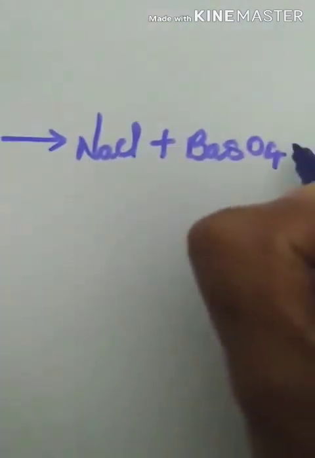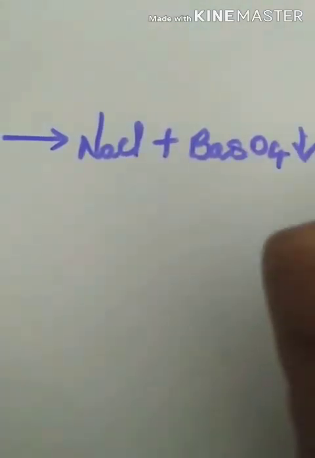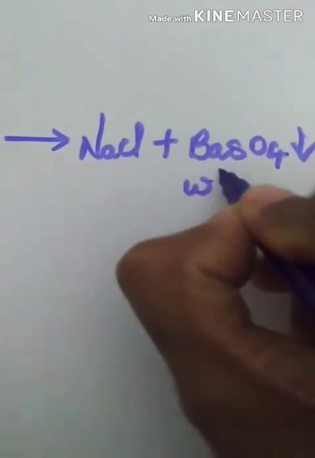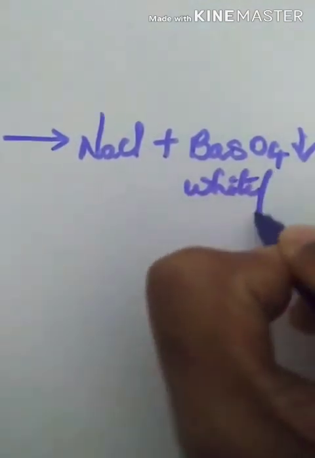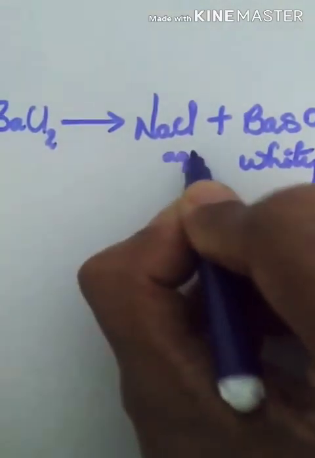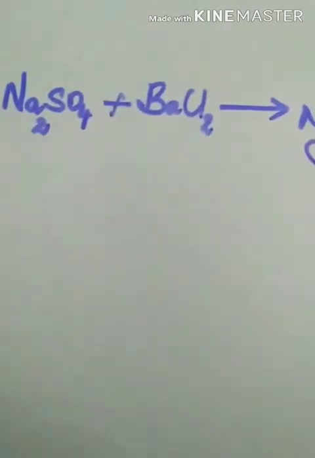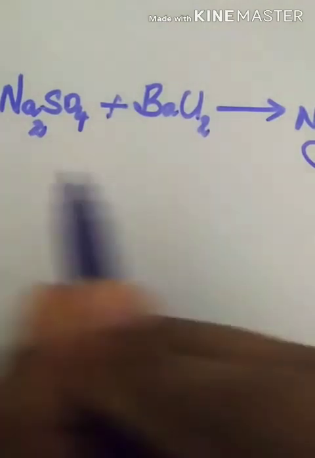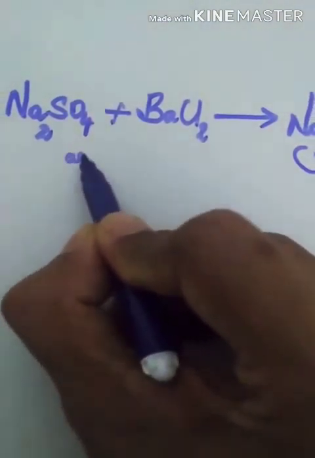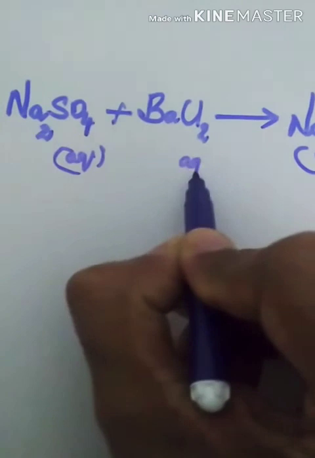Barium sulfate will be in thick insoluble form, that is precipitate form. Again the color of this precipitate is white. And NaCl in aqueous form. Both are in aqueous form. Please mention aqueous form.